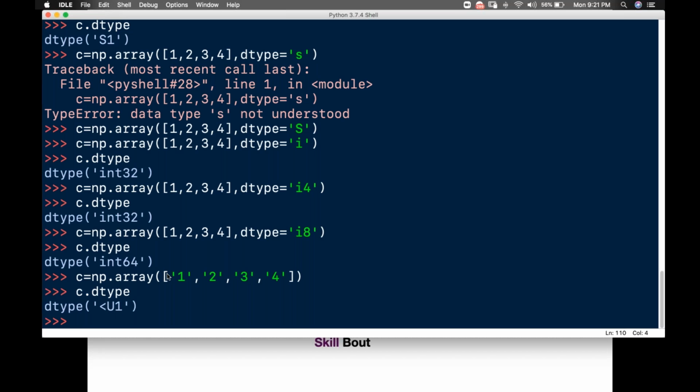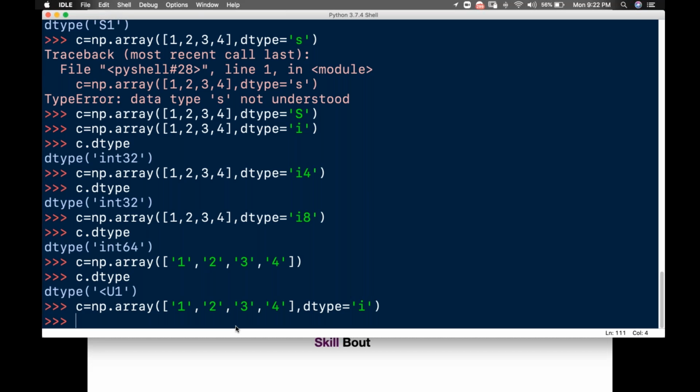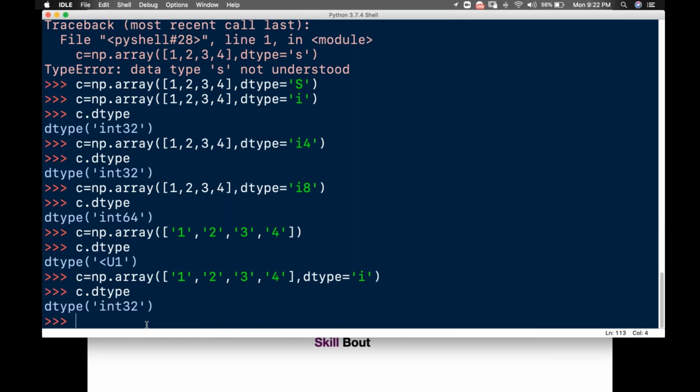Now what I do here is try to forcefully convert this one to another type. I'll convert it with dtype to integer. I'm converting the string to integer. So if I enter this, I'll write dtype, I will tell it. If I enter this, it is converting to integer. It should not happen.